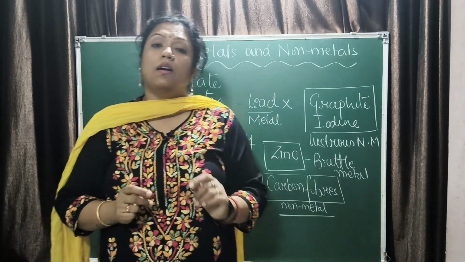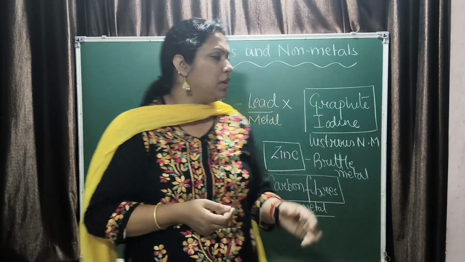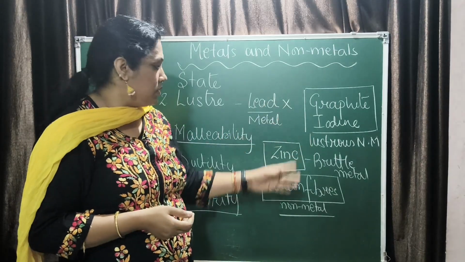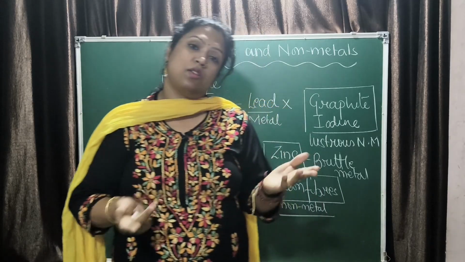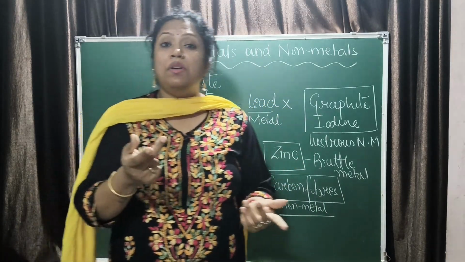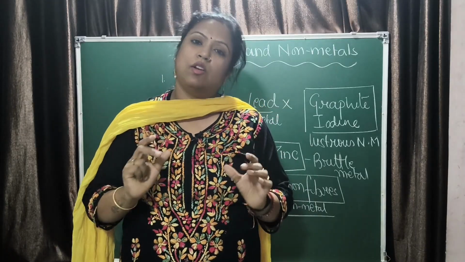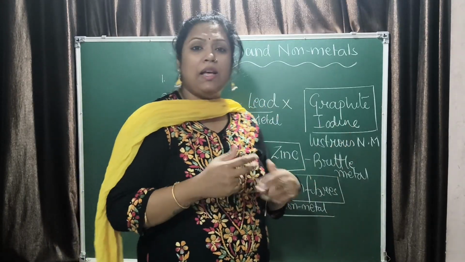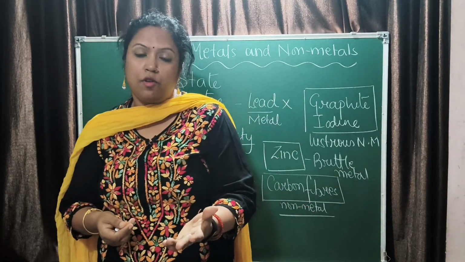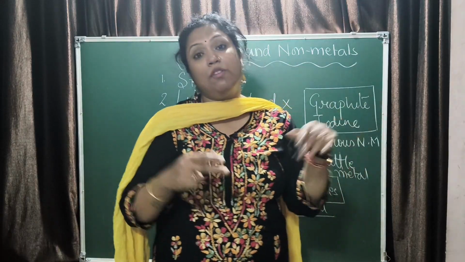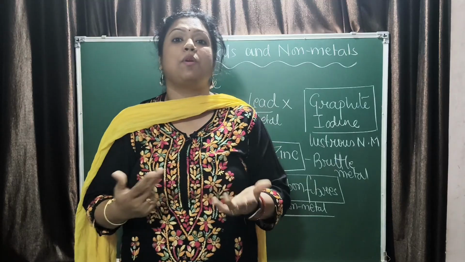Fine. When I was talking about the metals and non-metals and their differences, carbon is coming too much, right? Graphite, iodine, all are exceptions. Carbon fibers are exceptions. Graphite is a good conductor of electricity, but it is a non-metal, that is an exception. Diamond is the hardest substance present on earth and it is a non-metal. You know that carbon has different forms. Diamond, graphite, coal and carbon fibers are all forms of carbon. They are all non-metals, but they have some specific properties.